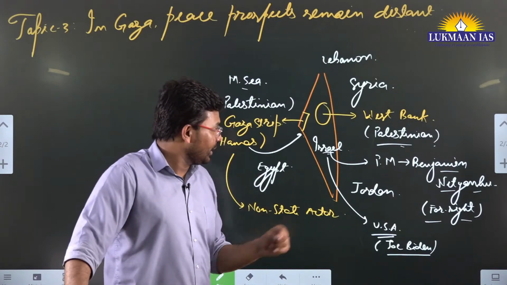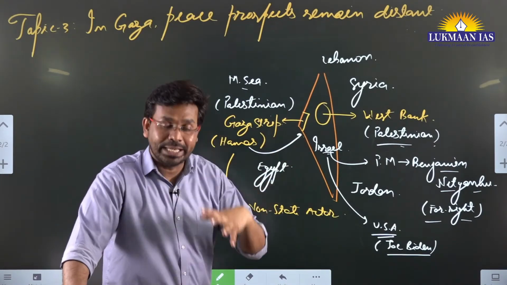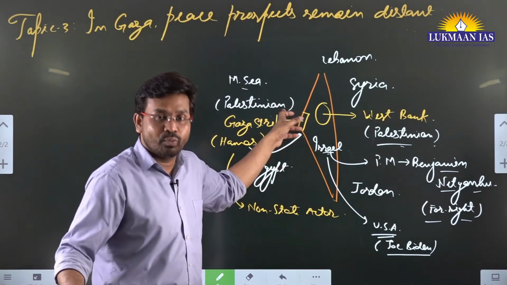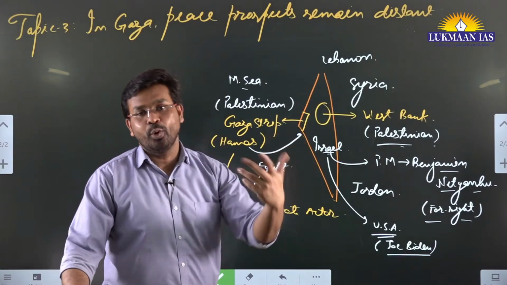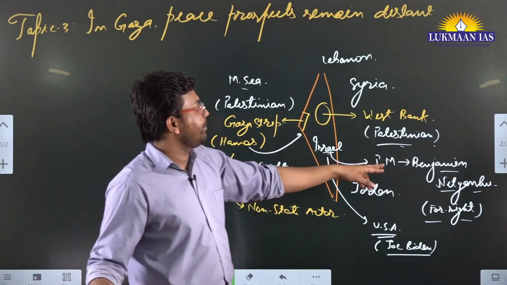So he is perpetuating this warfare so that he can remain in power, because when a country is in a state of war, no election will happen. If no election happens, power will not be given by the current prime minister to another.